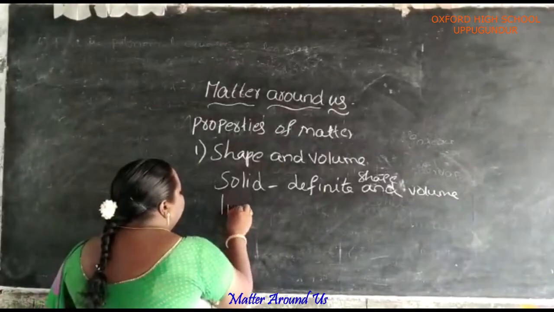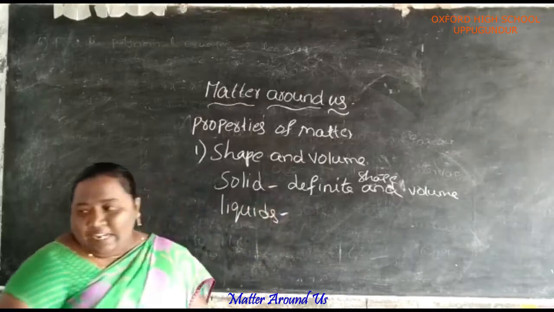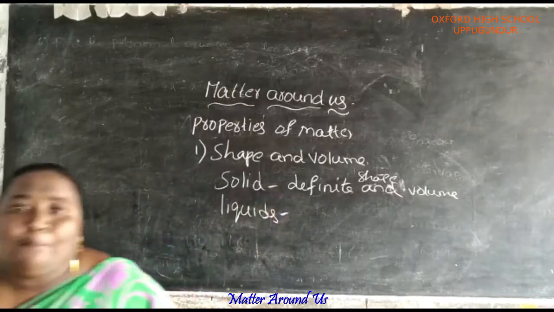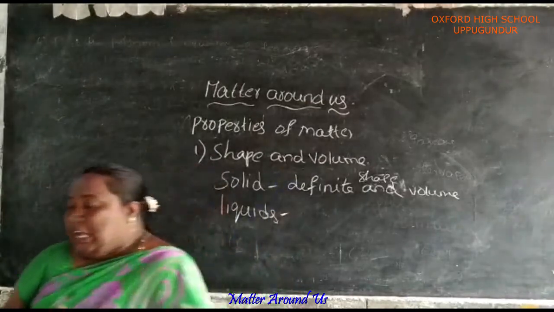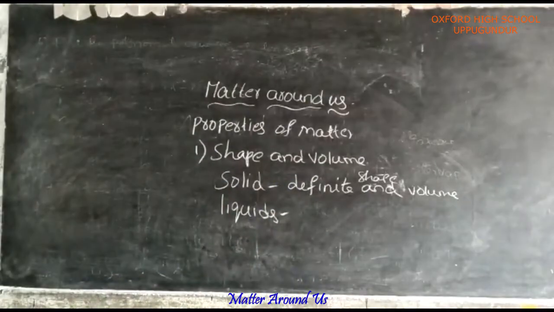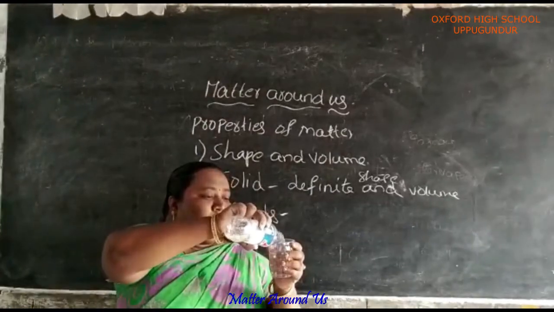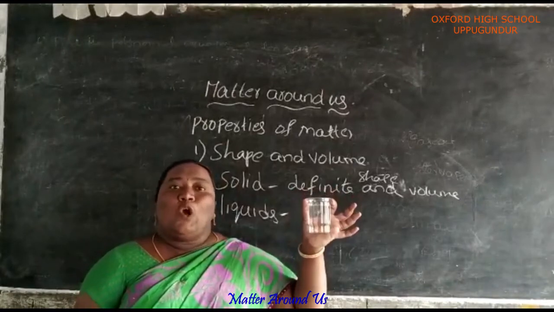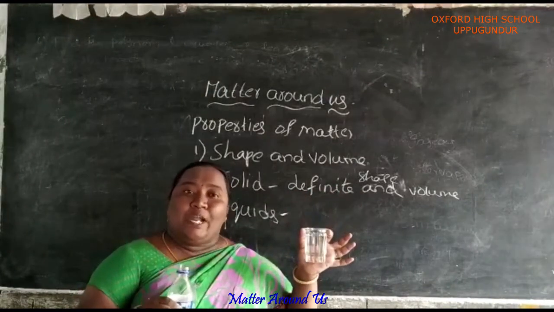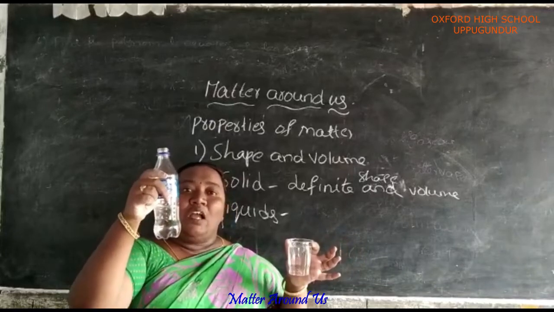Next, liquids. If you take a liquid, say water, and pour the water in the bottle, it has the shape of the bottle. If I pour the water in the beaker, it has the shape of the beaker only. Here I take half a liter of water.